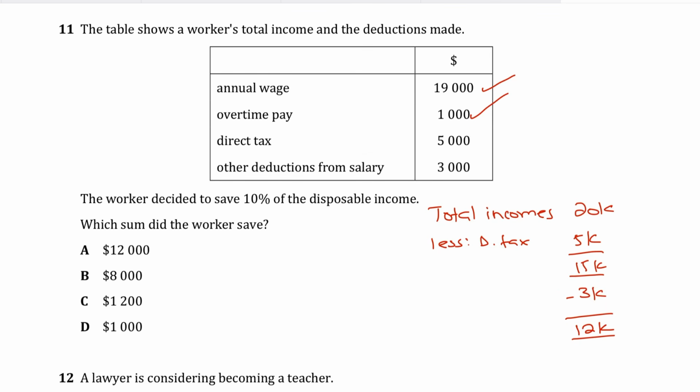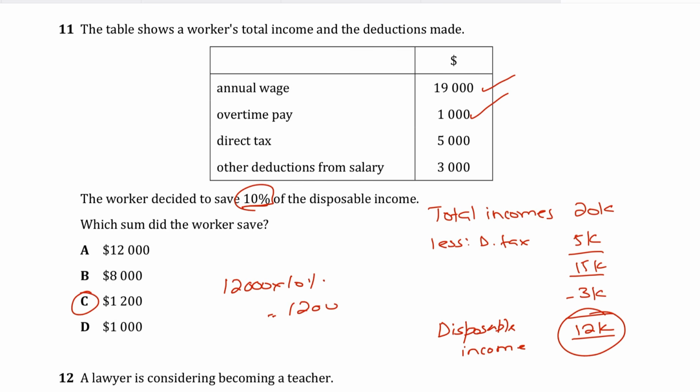So this 12K is basically your disposable income, right? Not the answer, my bad. This is your disposable income. It says you save 10% of your disposable income. So 12,000 times 10%, which is 1,200, would be the answer. So C for Charlie is the correct answer.